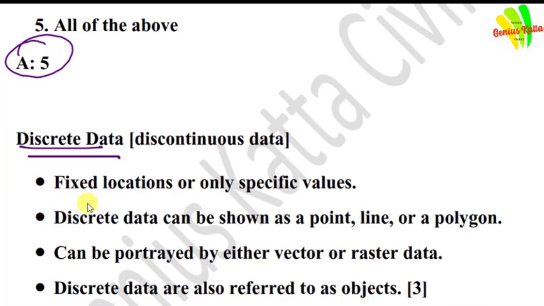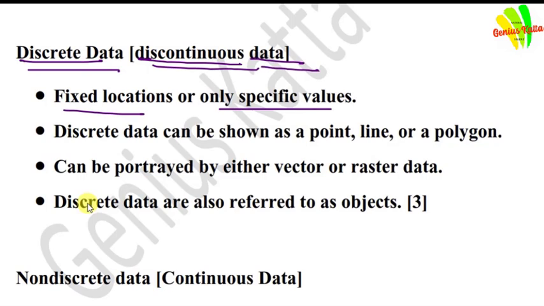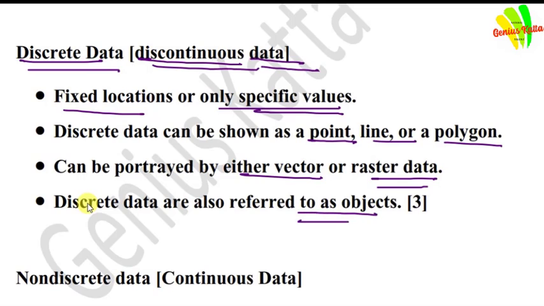What is meant by discrete data? Discrete data means discontinuous data. In discrete data, there is a fixed location or only specific values. Discrete data can be shown as a point, line, or polygon. It can be portrayed by either vector or raster data. Discrete data are also referred to as an object.